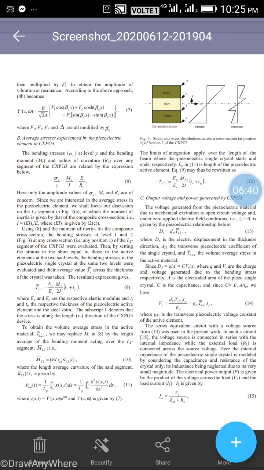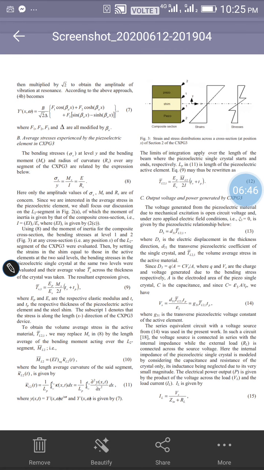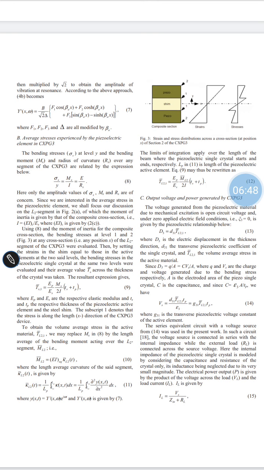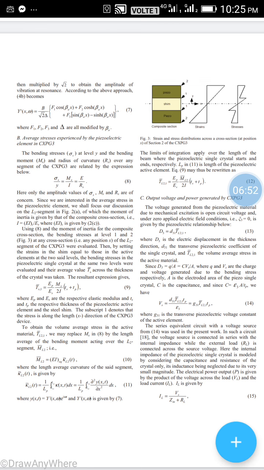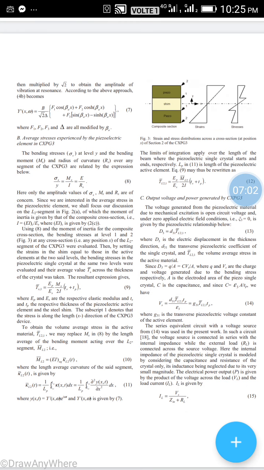Third, we can see the modified steel shim, piezo shim, composite sections, strains, and many things about that.